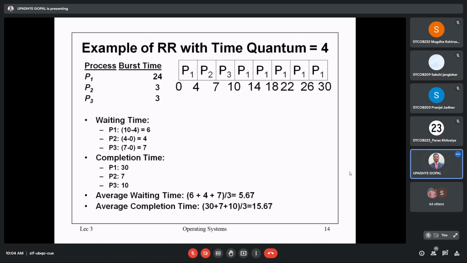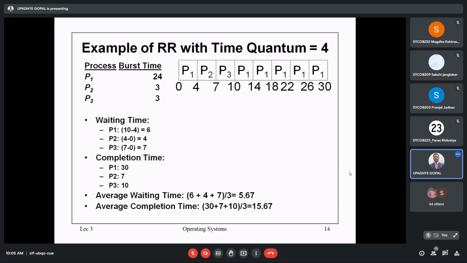See in the chart, the starting point of initialization of that particular process. For the first process, how much time interval is required? First of all, it starts with 0, and in the second case it starts with 10. So the waiting time for the first process is 10 minus 4, which is 6 units. The first process ends at 4 and again starts at 10, so it is 10 minus 4. So it is 6.